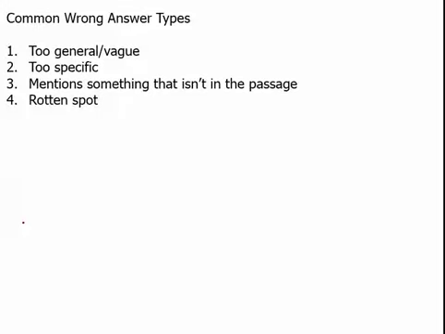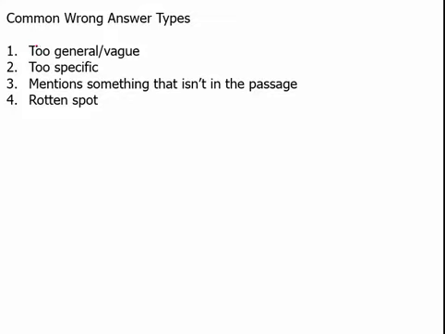Now, before we go there, I want to review really quickly 4 things to look for in the wrong answer types on the primary purpose. One is that the answer choice can be too general or vague, and that is it discusses the topic, but then has stuff that is just so unrelated or vague that it's not specific enough to actually tell us why the author wrote the passage in the first place.